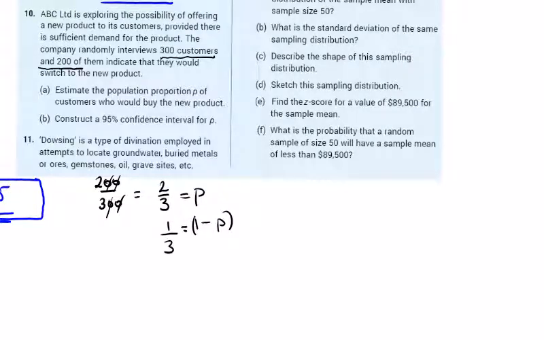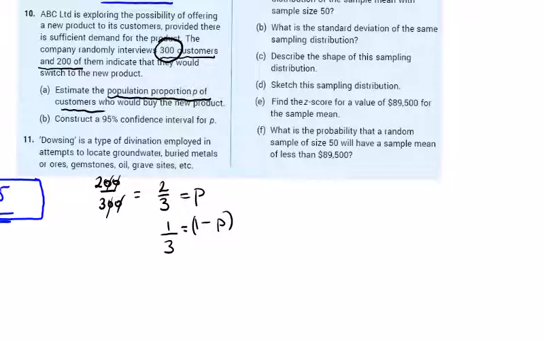Straight away you're identifying the type of question it is by the information that you're given here. Population proportion. Estimate the population proportion p of customers who will buy the new product, and we have our n here, randomly interviews 300 customers.